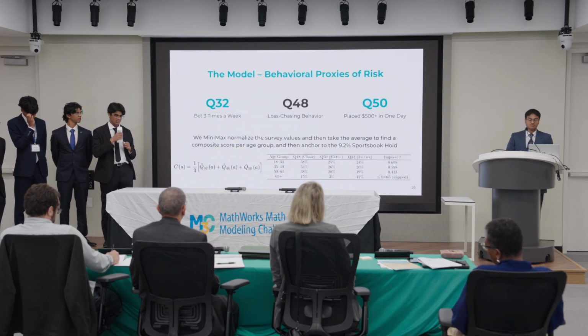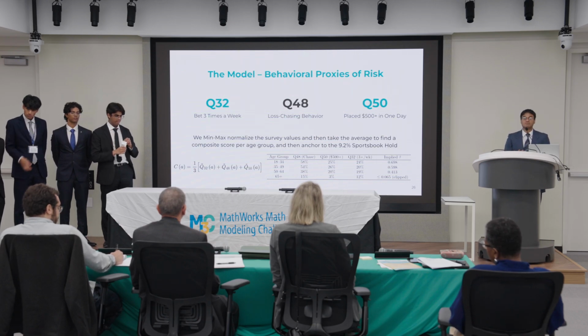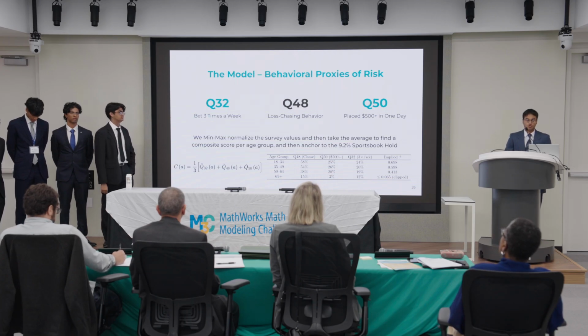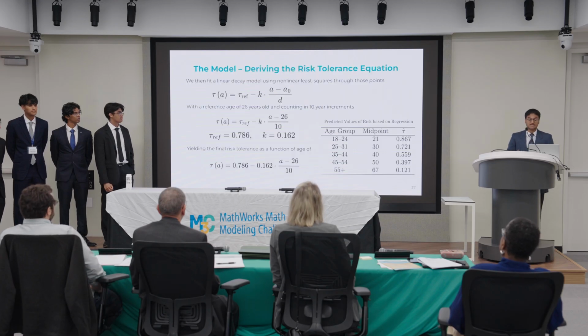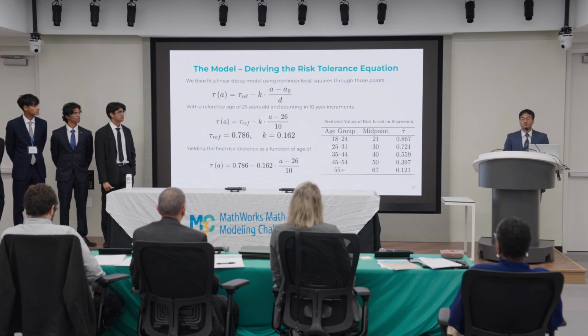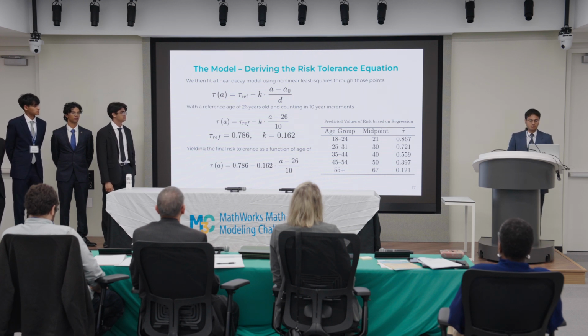We min-max normalize these survey values and then linearly scale these values in order to match a population-weighted mean risk tolerance, which was derived from the 9.2% average sportsbook hold. We then take these 4 age group buckets and then fit a linear decay model through these points in order to get a general equation for the risk tolerance based on age, with standard errors less than 0.1 for both tau reference and k.